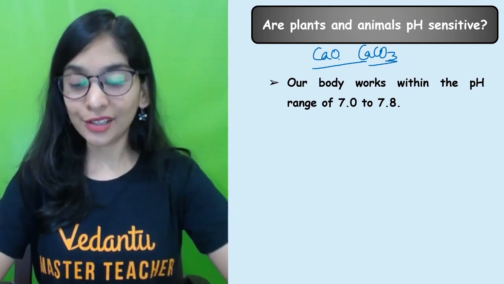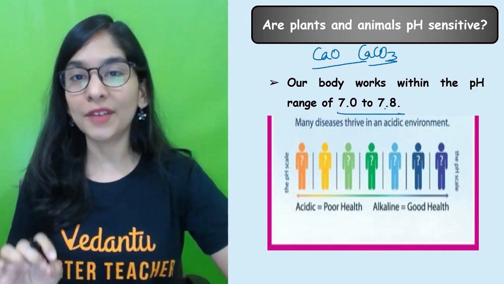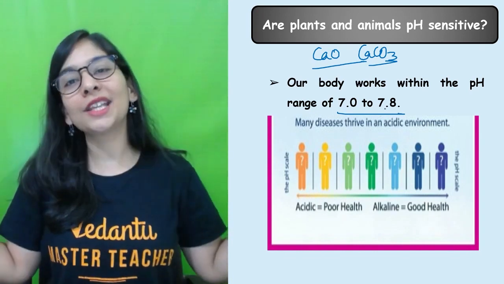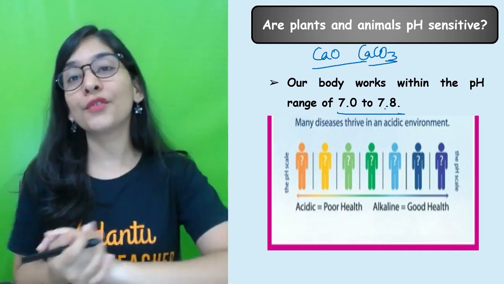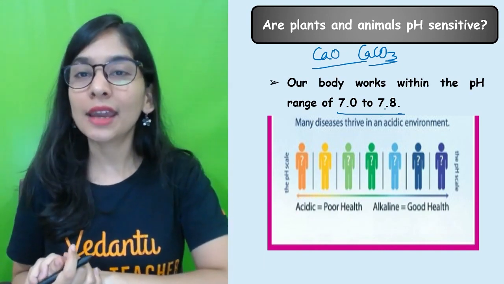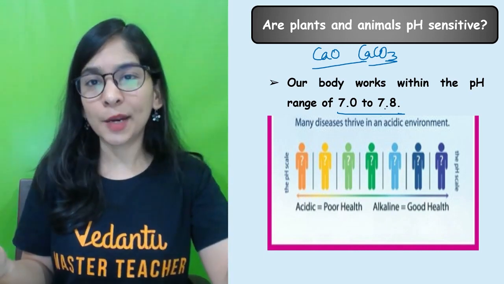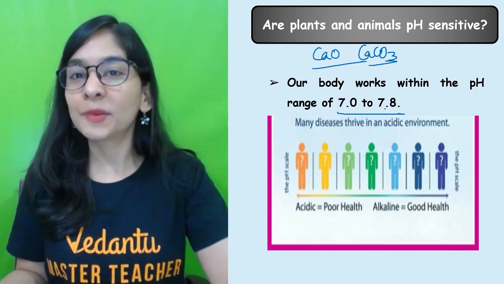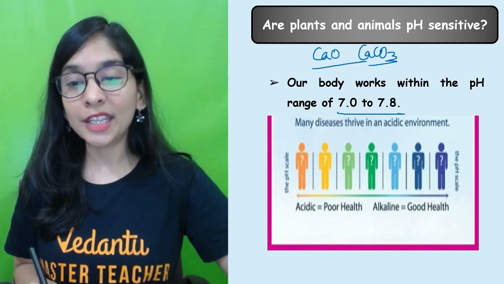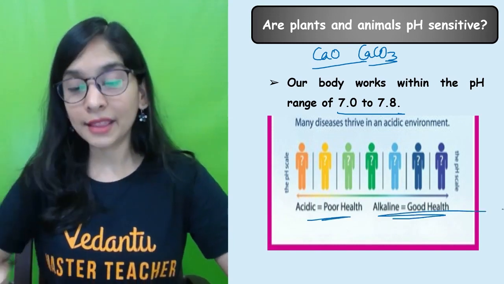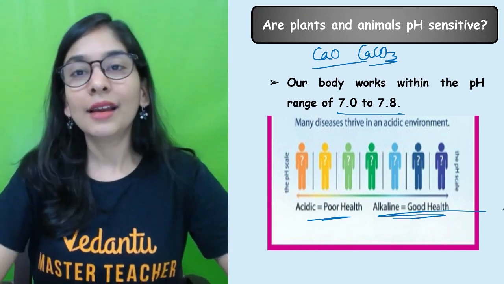The same happens to our body also, students. Our body also works in a narrow pH range of 7 to 7.8. That means that's the best pH and we'll be healthy. And if somehow our pH decreases out of this value, then we'll feel sick. We'll start having pain in our body, because when we have acid accumulation, that part starts paining. So whenever you get that, that means acid accumulation is happening. Acidic means poor health, alkaline means good health. Then all the basic nutrients, multivitamins are suggested to you, so that they'll do their work.